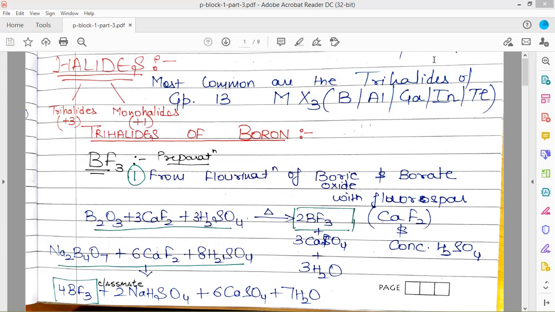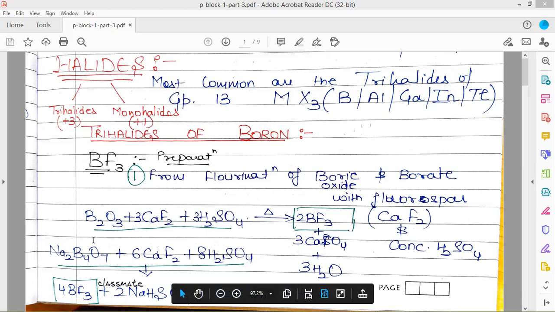First we are picking up BF3, that is boron trifluoride. Firstly, we'll be doing its preparation. The compound BF3 is prepared from the fluorination of boric oxide and borate with fluorspar. Fluorspar is CaF2, in the presence of concentrated H2SO4. So boric oxide and sodium borate are treated with fluorspar in the presence of H2SO4 to give us BF3, that is boron trifluoride. This is how BF3 is prepared.